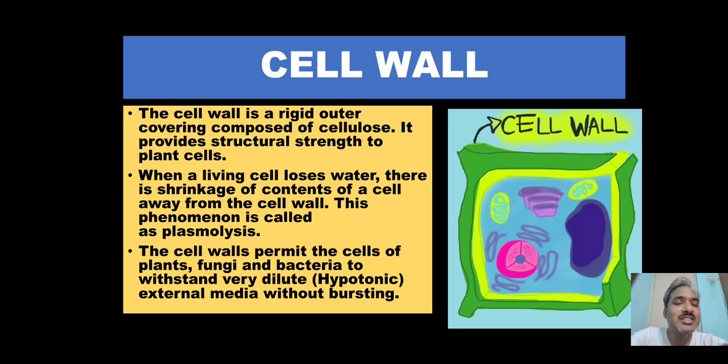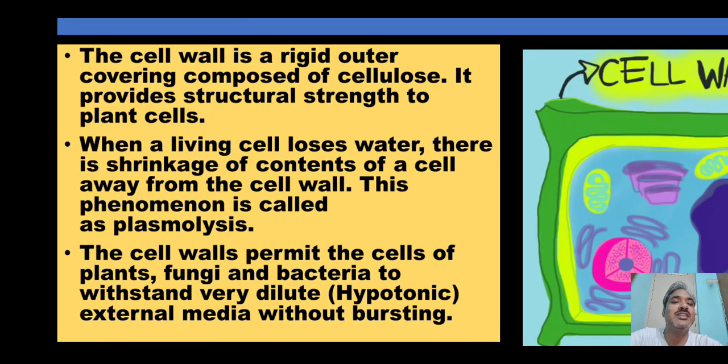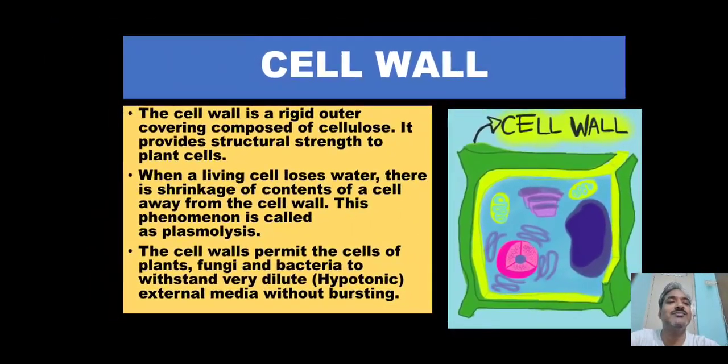This plasmolysis and deplasmolysis help the plant to protect itself, because most aquatic plants, fungi, and bacteria live in water. That is a hypotonic condition. In a hypotonic condition, the cell wall protects them. The cell wall does not allow the cell to burst, even when more and more water enters the cell. So the cell wall protects these cells, fungi, plants or bacteria, to withstand the dilute or hypotonic solution.